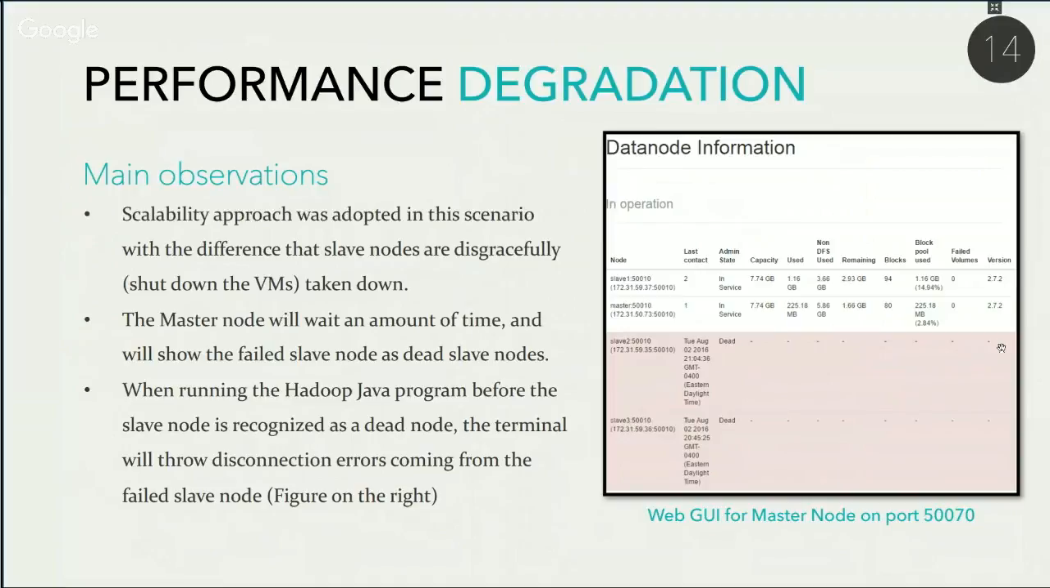After a certain amount of attempts, the master node will give up and will show the failed slave node as a dead node, as shown in the figure on the right, which are the blocks highlighted in red.